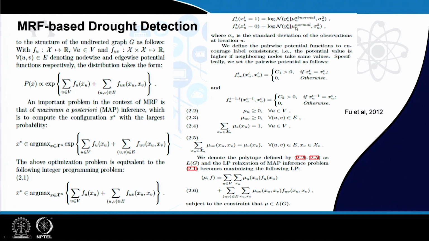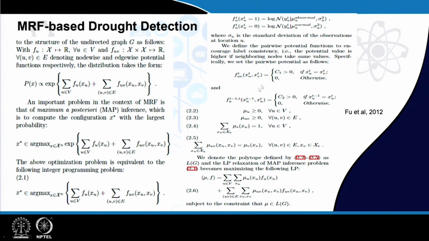If it is normal, then the mean is mu normal, which may vary from one location to another, and if an anomaly event is actually happening, then the distribution has mu abnormal as its parameter. Again, this parameter may also vary from one location to another.